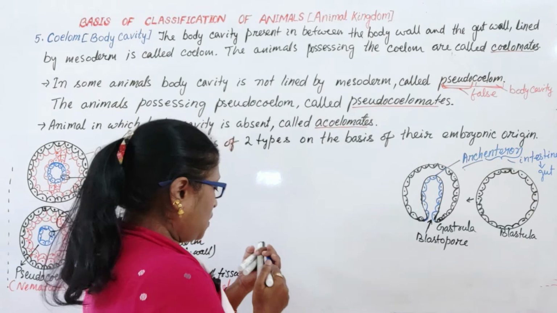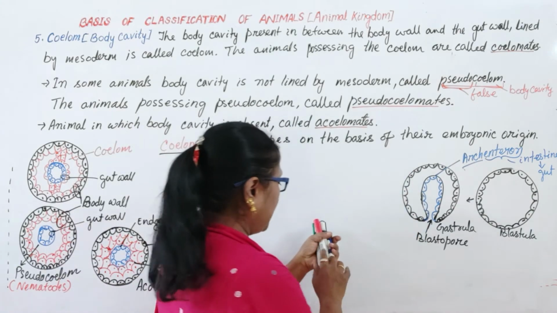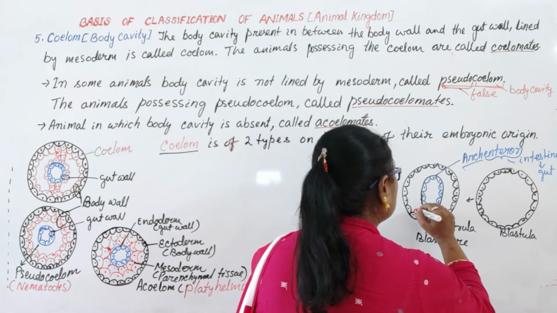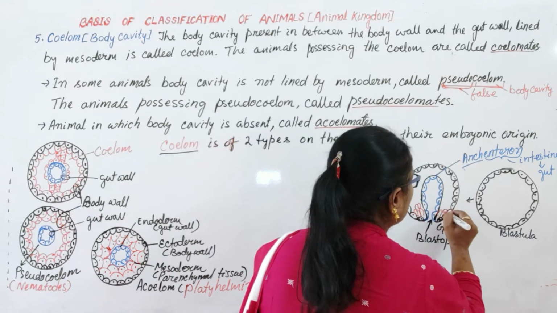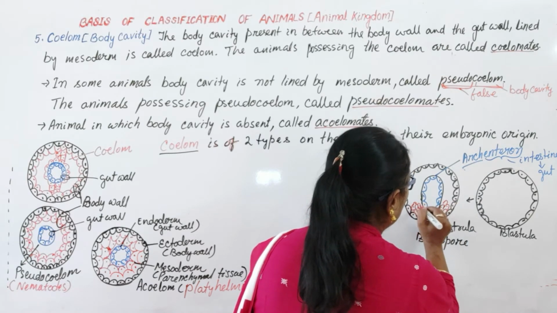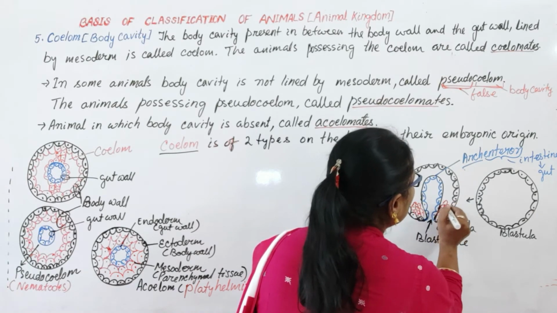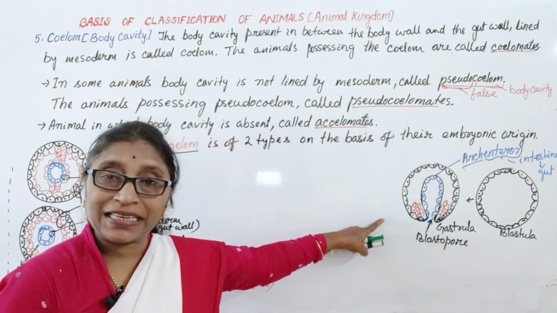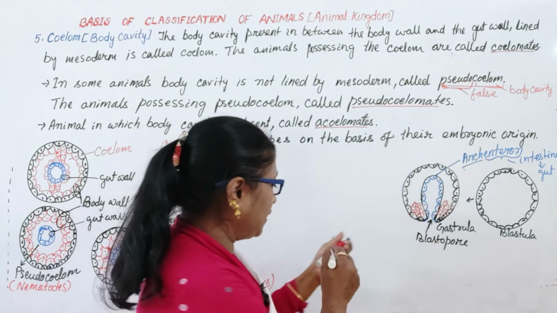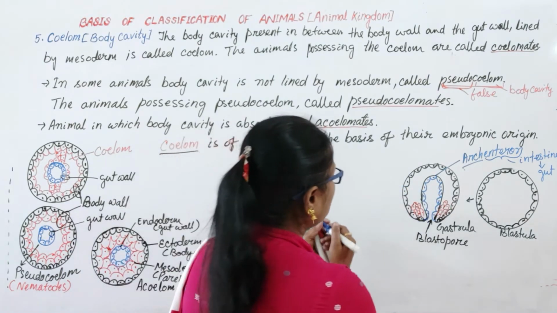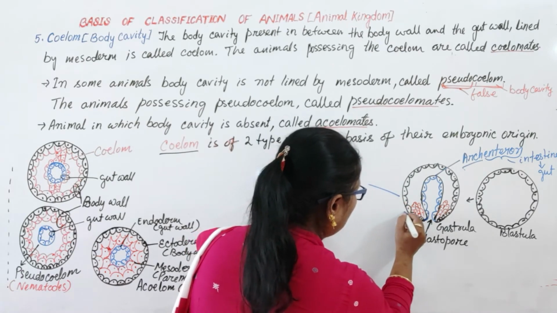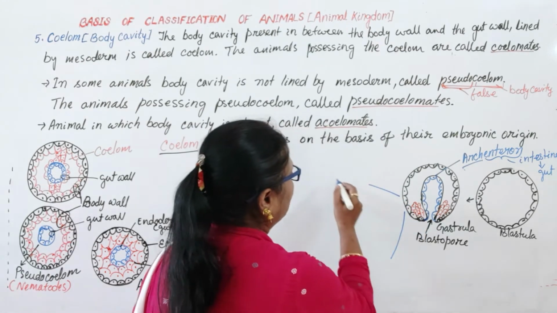Okay. So what happens? In this stage, the mesodermal tissues are developed from here. At the junction of ectoderm and endoderm, the mesodermal cells are produced over here. And in the next step, what happens? Either it may occur like this or it may occur like this. In two ways I will show you.